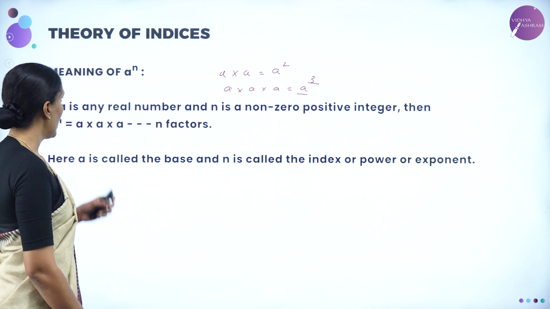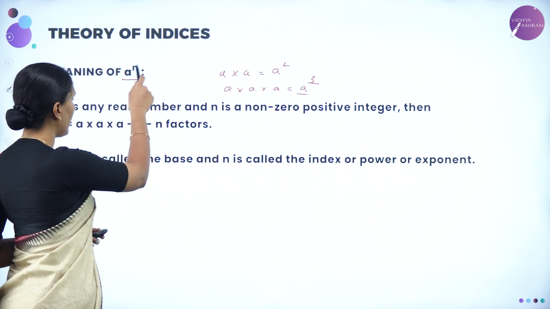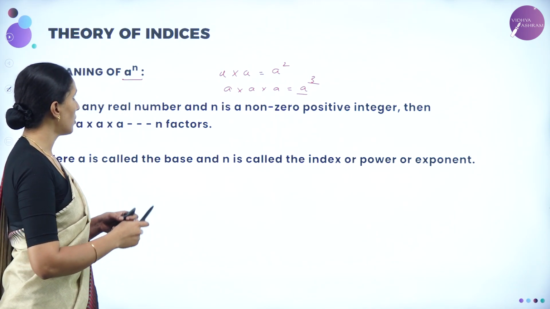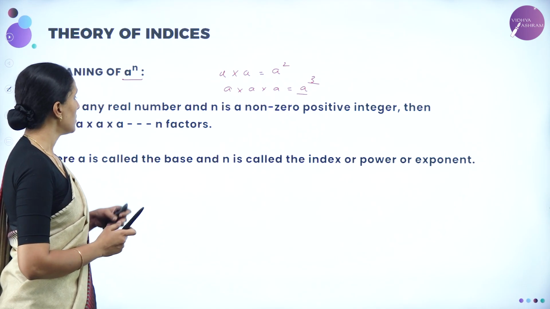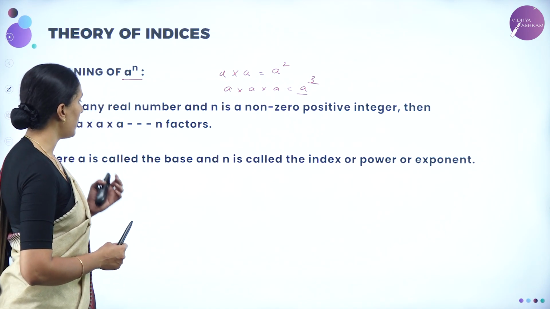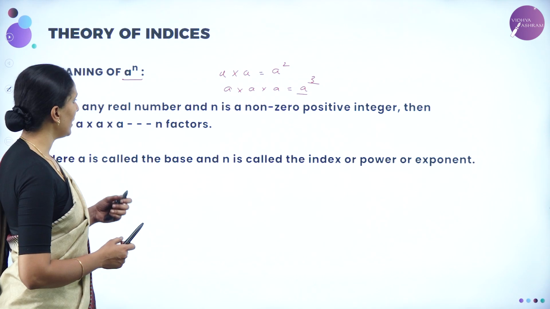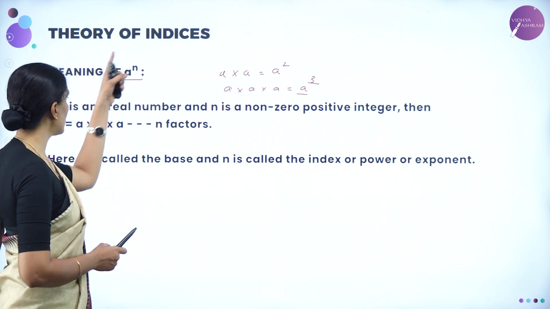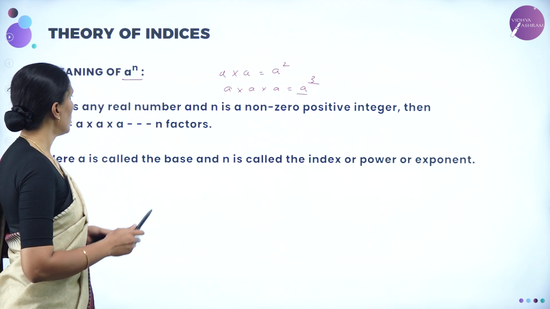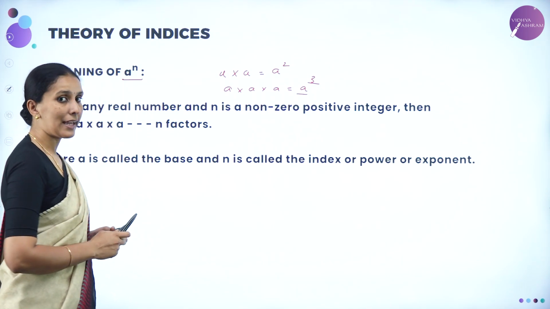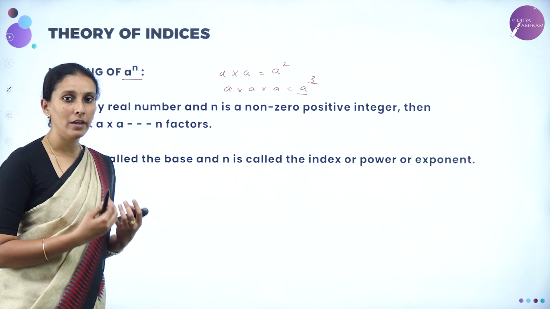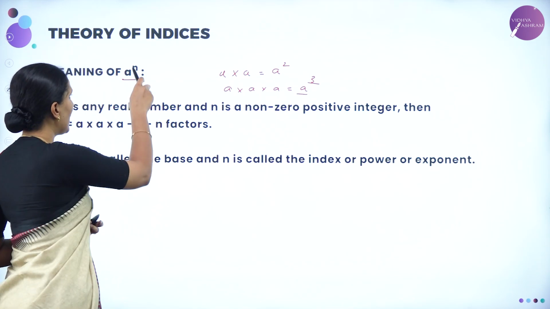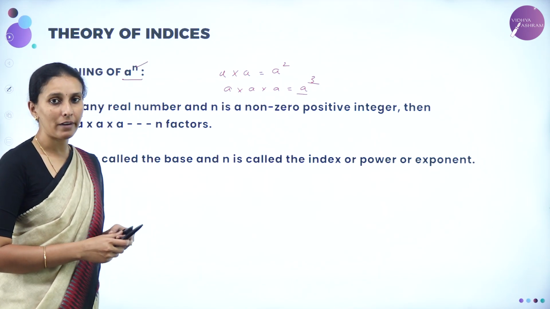So similarly, a number in the form of a power n is called an exponent or the indices form. So here a is called the base of the exponent and n is called the power or the exponent. Now this is an exponential number. So always remember a can take any value. It may be positive, negative or 0, but n is always a positive integer.